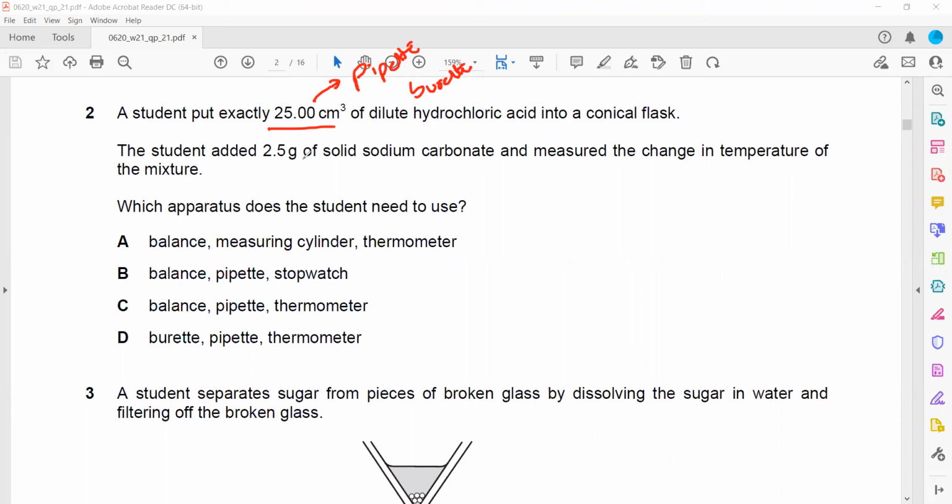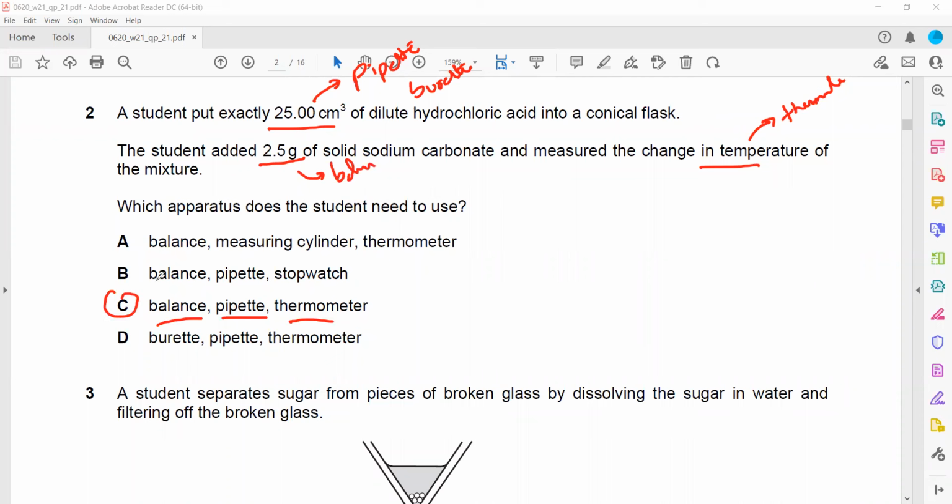And the student added 2.5 grams of sodium carbonate and measured the temperature change. To measure the temperature change, what does he need? He needs a thermometer. To measure the mass, he needs a balance. So he needs a pipette or burette, a thermometer, and a balance. So that's why C is the right answer.